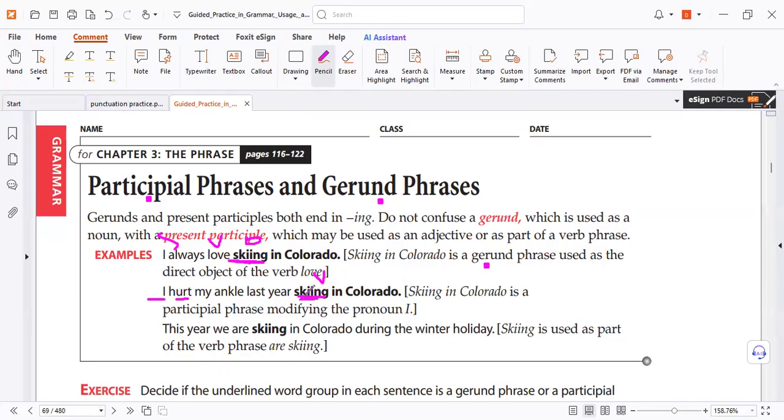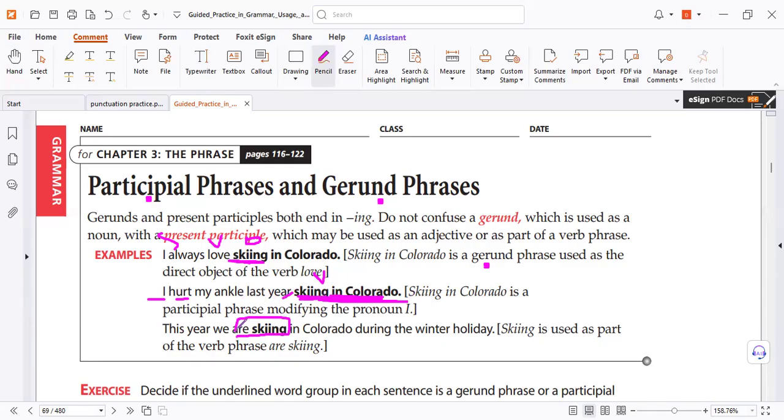This is a present participle. The question is why we don't have a comma. Because it's essential, important to the meaning, to tell you why I hurt my ankle. How? When skiing. But if you have a comma here, it means it's not essential to the writer, to the meaning of the sentence. Here is skiing, a gerund. But this is the verb of the sentence already. Of course, the participle can be a verb.